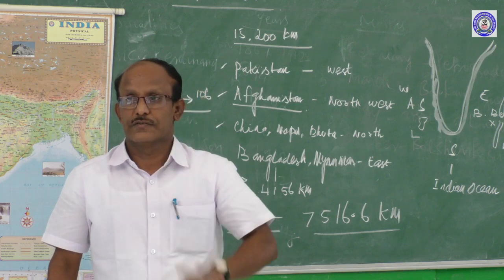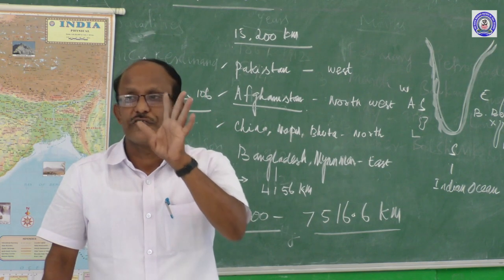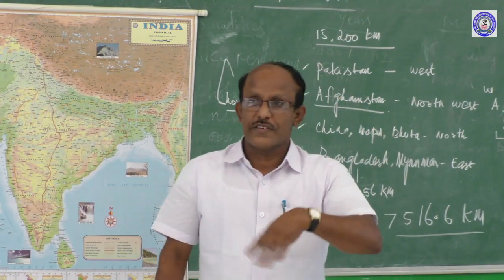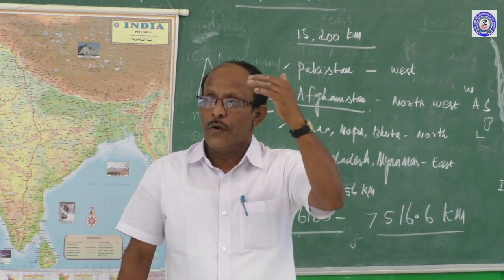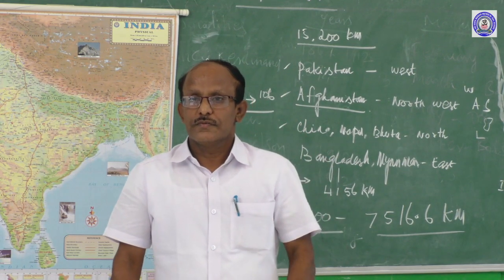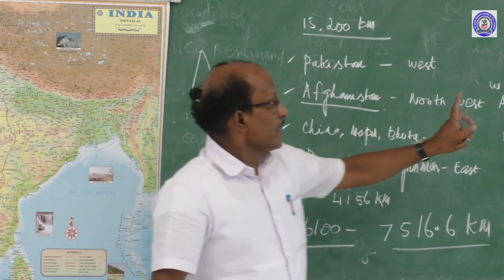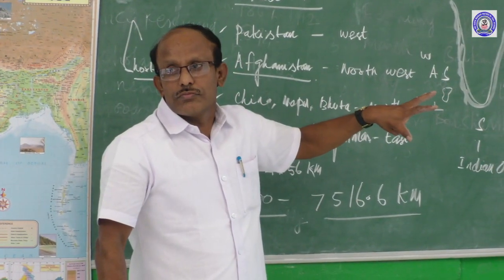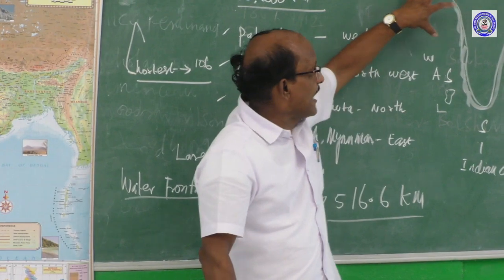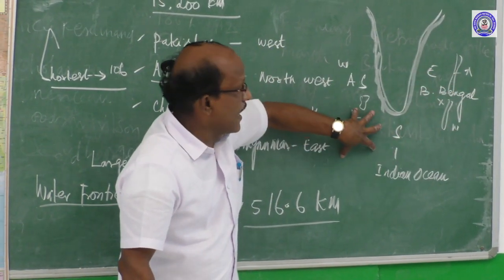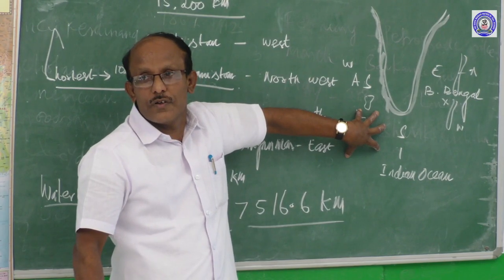That is correct. Many people are confused. In one place it is 6,100, in another place it is 7,516.6. That is why I am giving this explanation. For the mainland alone, we have to calculate only the mainland. We should not add the islands.